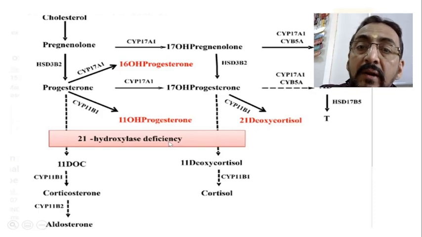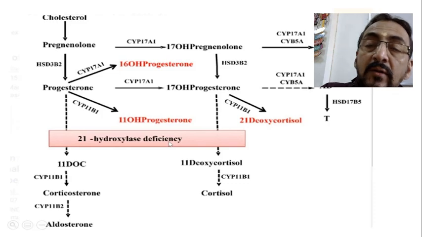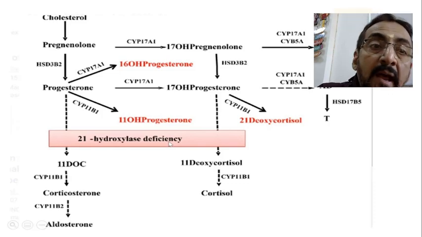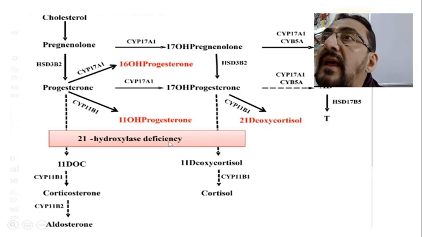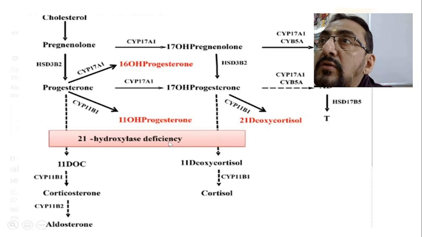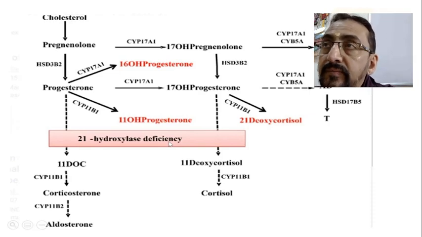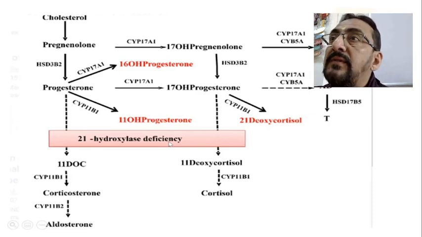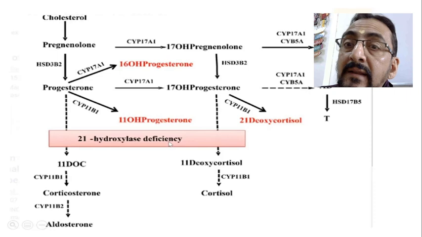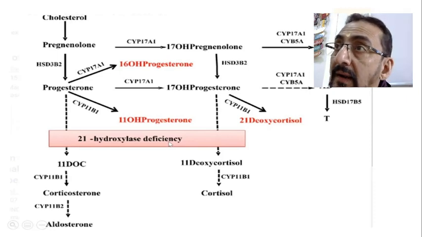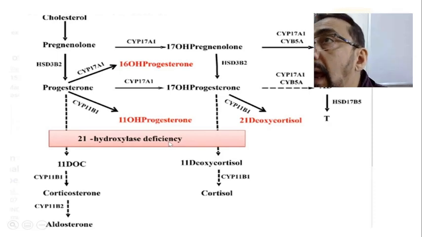So naturally, when aldosterone and cortisol are not formed, there is more testosterone formed because these precursors are there. But to convert this precursor into the next stage of the pathway, this enzyme is absent. So 21 hydroxylase deficiency leads to absence of aldosterone, absence of cortisol, but more production of androgens.